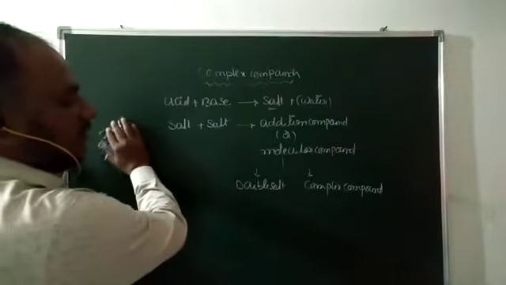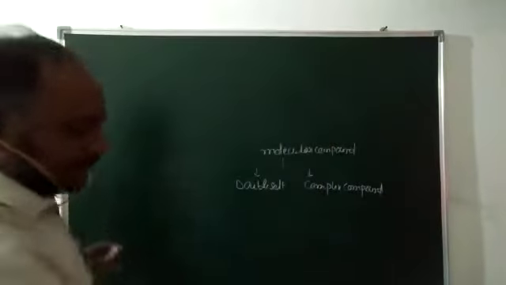What is the double salt? How is the double salt formed? What is the complex compound? How is the complex compound formed?